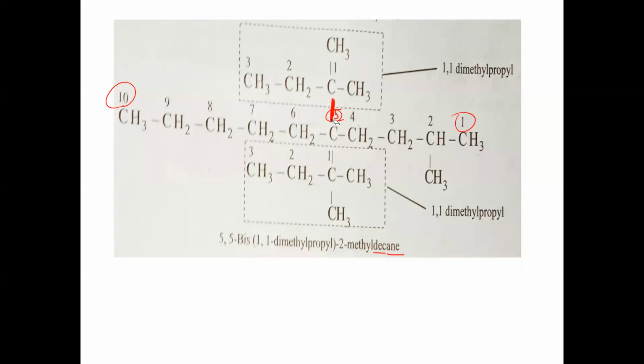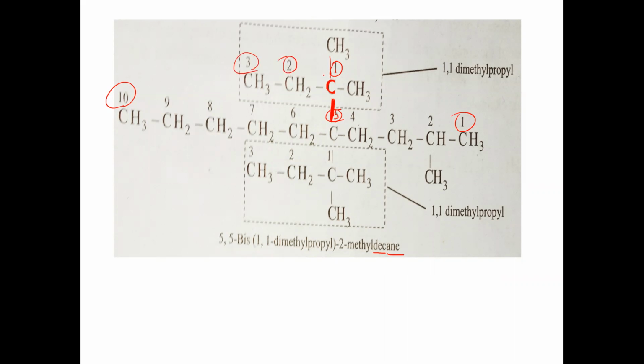Wherever the branch is attached directly to the parent chain, that carbon should be taken as number one carbon. After taking number one carbon here, from here we have to start numbering and select the longest chain. So first carbon, second carbon, third carbon.